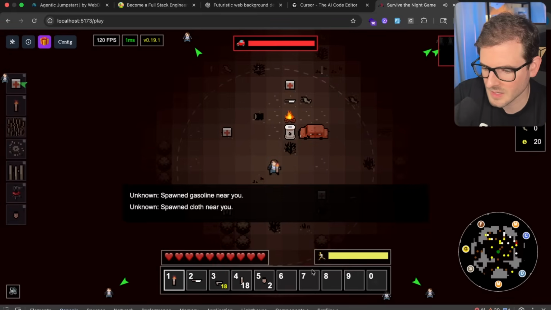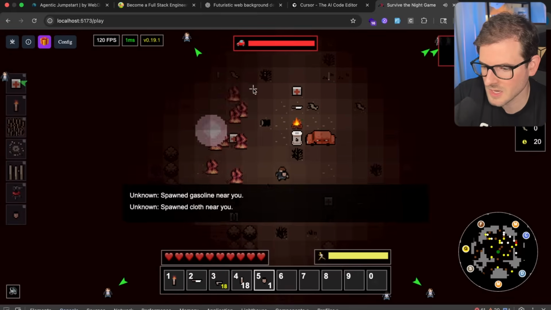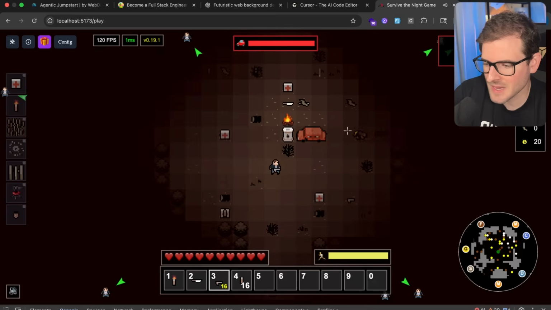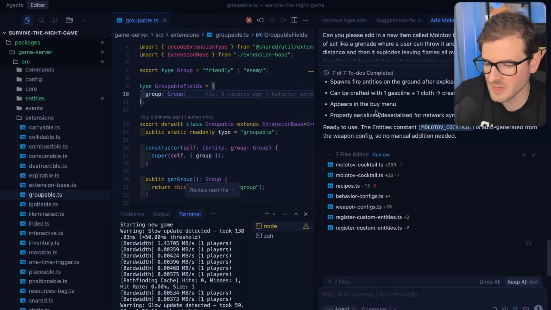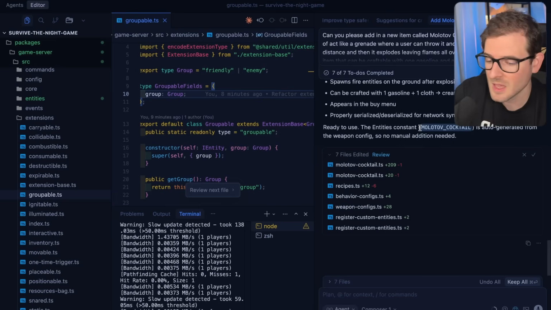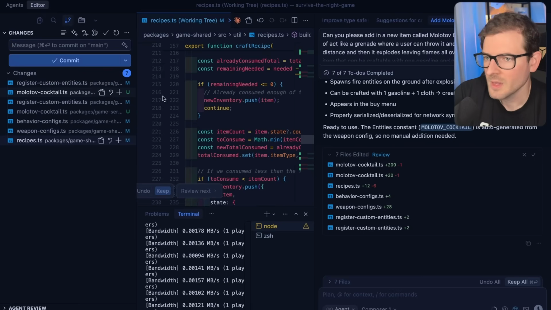And then we can craft it, and now we have 2 Molotov cocktails, and they blow up, and we have fire. I'm able to add in a brand new item or a brand new feature just by a single prompt. And when I'm really in the zone, I can kick off multiple of these things if I have a good idea about what items I want to add in. And it just basically cooks. This is so fast for iterating and prototyping. Now, the great thing about adding an item is that most of the code that it added is probably just a copy and paste using the existing structure that I have in my code base.